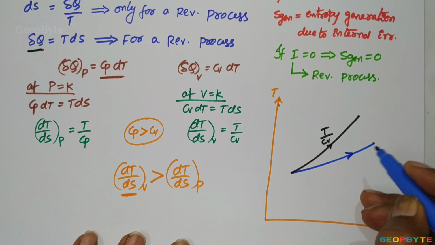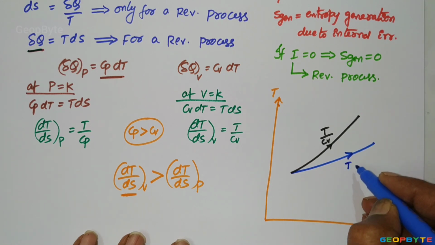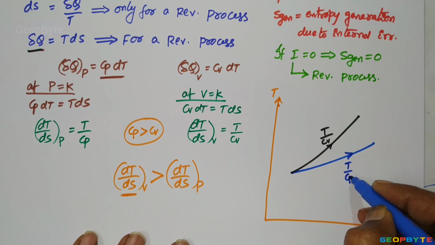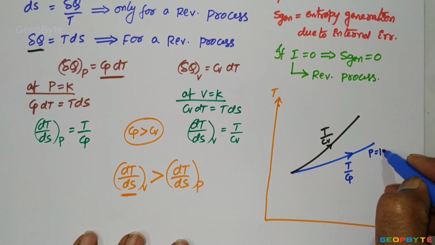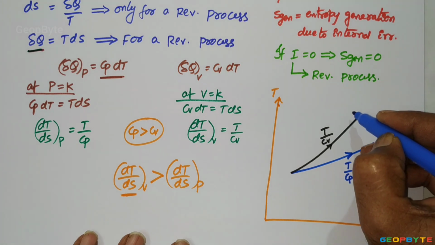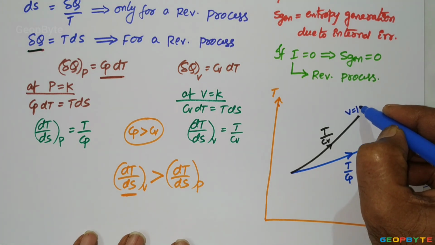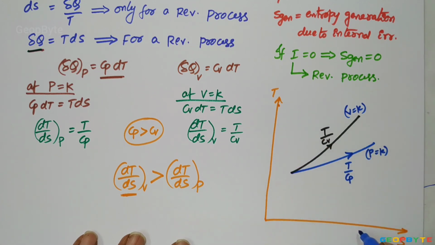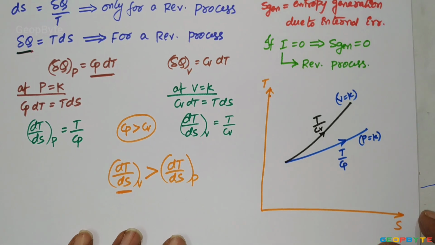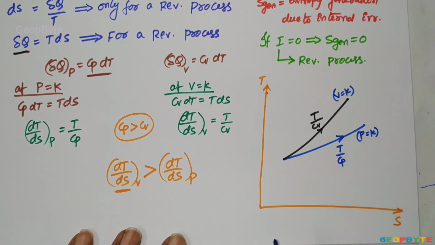This may be the constant pressure curve. The slope of this curve is T by Cp. So this is the constant pressure curve, whereas this one is the constant volume curve. The slope of the constant volume curve in the T-S coordinate system is more than that of the constant pressure curve.